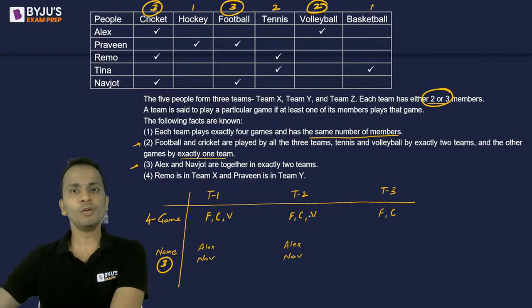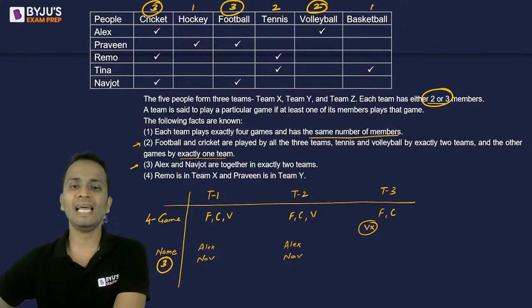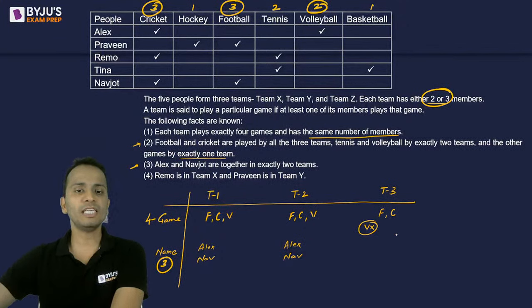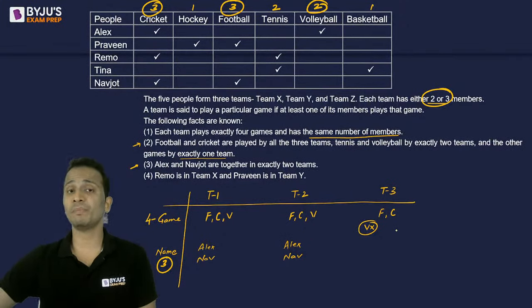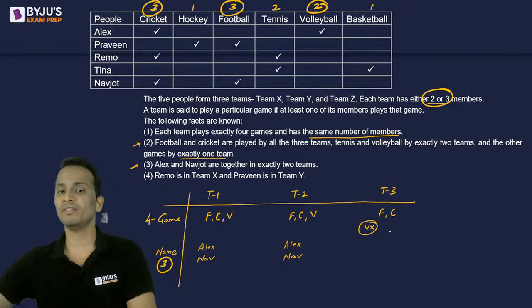Now volleyball का quota complete हो चुका है तो team number 3 will not play volleyball. Team number 3 volleyball नहीं खेल सकता. Okay, so that means Alex cannot be the part of team number 3, because if Alex will be a part of team number 3, then team number 3 will also play volleyball and volleyball will come in 3 teams.